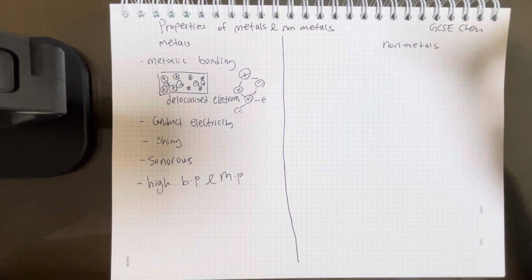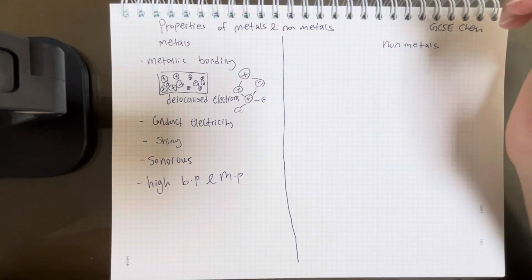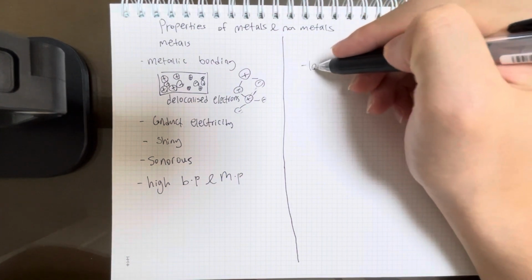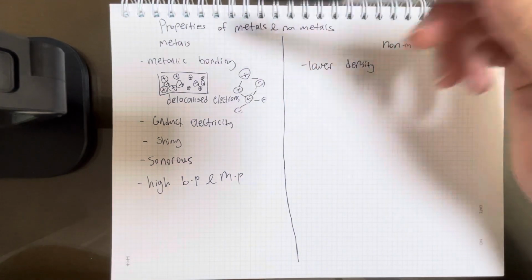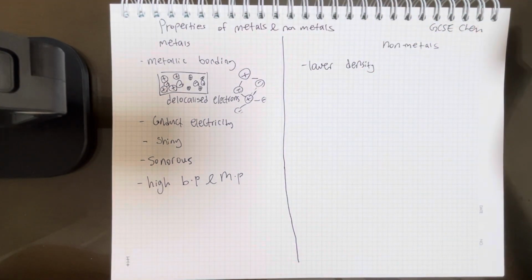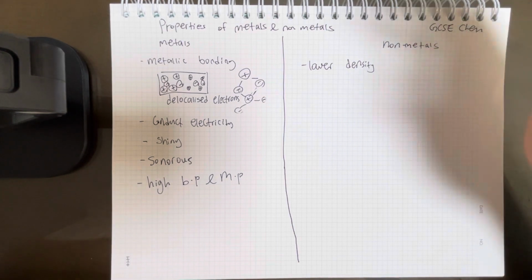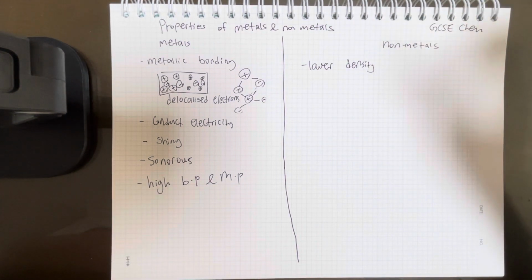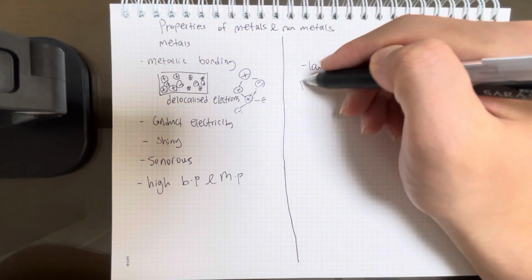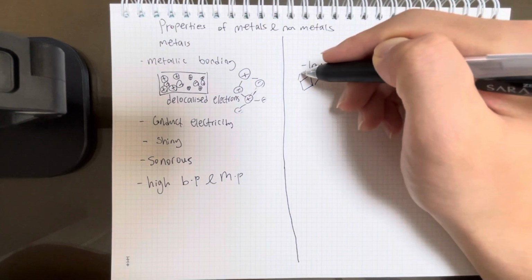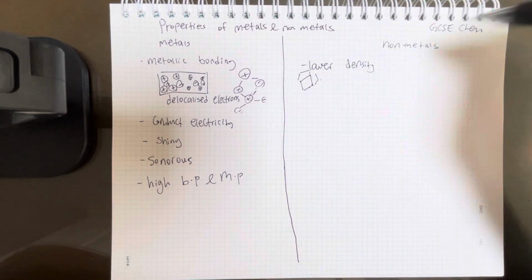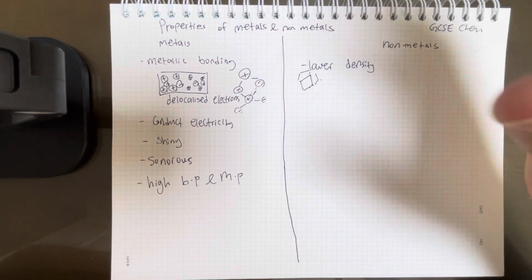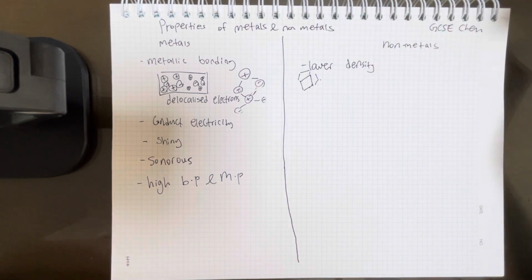Let's take a look at nonmetals now. So nonmetals have a lower density than metals. So they have a much lower density. Metals are usually solids. Nonmetals are usually gases. So look at hydrogen, helium, carbon. So they weigh less compared to an equal volume of metal. If you had a cube where everything's 1 centimeter, and you filled this with metals, and you filled another cube with nonmetals, then the nonmetal is going to weigh a lot less, because it's most likely gas.